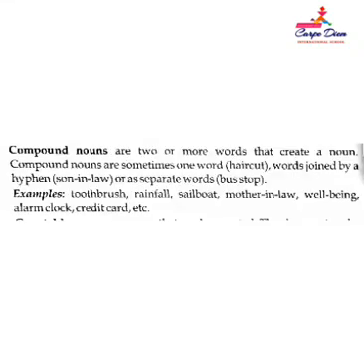Then there is another type of noun, that is compound nouns, which are formed by joining two or more words. They can be joined to form a single word, such as haircut. They can be joined by a hyphen, such as son-in-law, or two separate words, such as bus stop, railway station, etc. So these are the main basic categories of nouns.